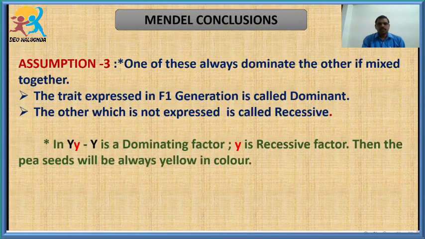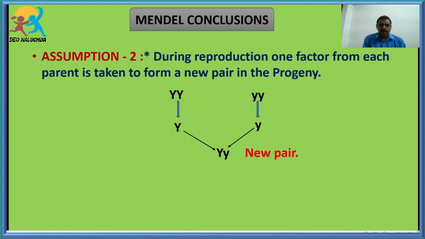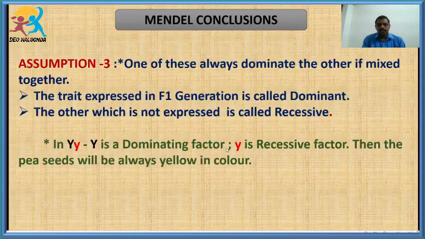And what was his third assumption? He said, one of these always dominates the other if mixed together. So what is happening here? The two factors are mixing. One factor is from the male parent and one factor is from the female parent. When these two factors are mixing, one of these always dominates the other. The factor which is dominating in the F1 generation is called the dominant allele, and the other factor which is not expressed, which is completely suppressed, is called a recessive allele.